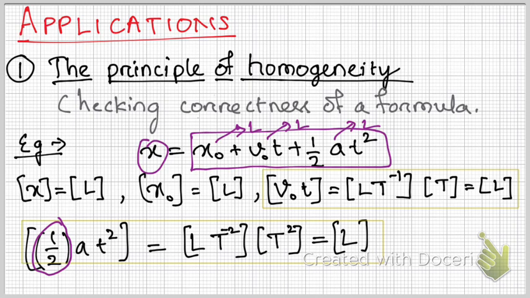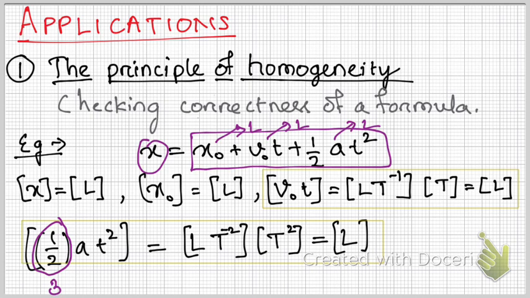If any formula fails this principle of homogeneity, then the formula is certainly incorrect. If it passes the principle of homogeneity, it says that it may be correct, but it is not always true. For example, here instead of half, if I put 3, this equation is according to the principle of homogeneity, it is correct, but the actual formula is a different one.